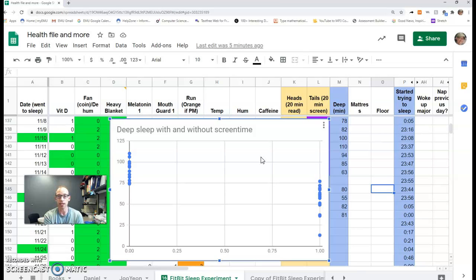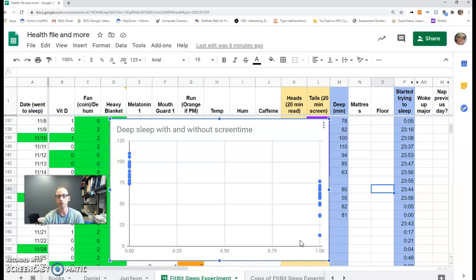However, this is a valid story, and this data does support that story. However, this data does not prove that story, at least not without knowing more about how these data were collected. If I would just, and in this case I think I did this, I would just make note each night, okay, yeah, I did screen time, had some caffeine, I'm wearing my mouth guard tonight, and I was just making observations, and then I collected the data. This is called an observational study. I'm just observing what's naturally happening each day, each night, and then recording the data.